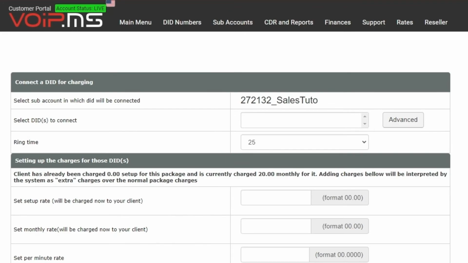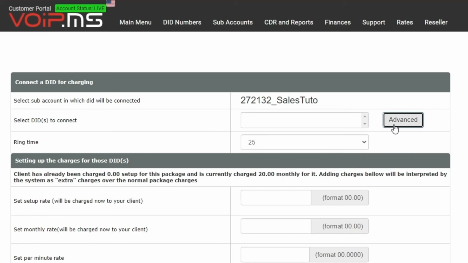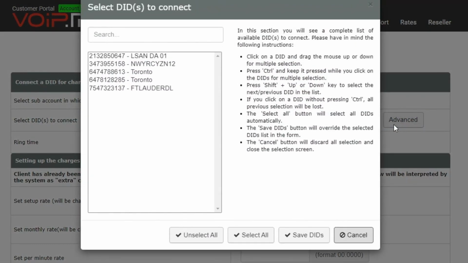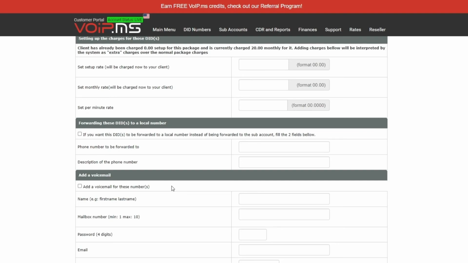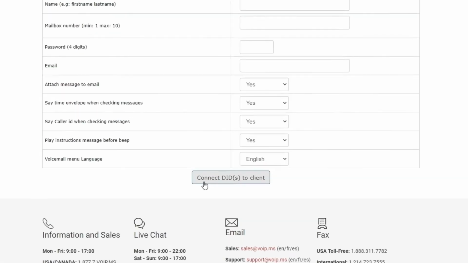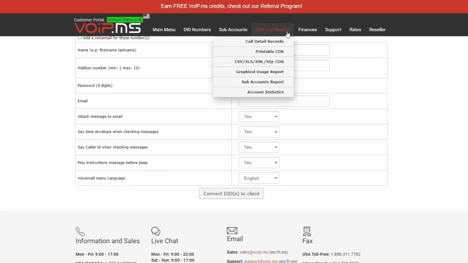To connect a DID, you have two options. By selecting in the drop-down menu, select a DID, or by clicking on Advanced and selecting one or more DID in the list. Once the DIDs are selected, every option you will change below will be in application for these DIDs. When all the changes are completed, scroll down and connect DID to client. It will bring you back to the client information page.